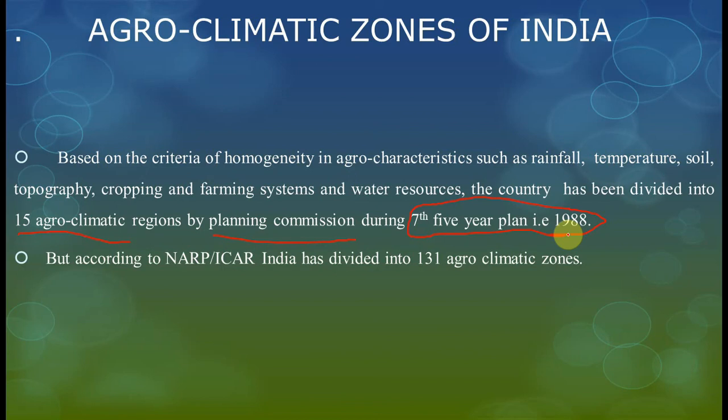But according to NARP, ICAR, and here the question arises, friends: according to NARP, how many agroclimatic zones are there in India? And the answer is, friends, 131. The options given are 121, 111, 110, like this, and 131 is the correct option, friends.